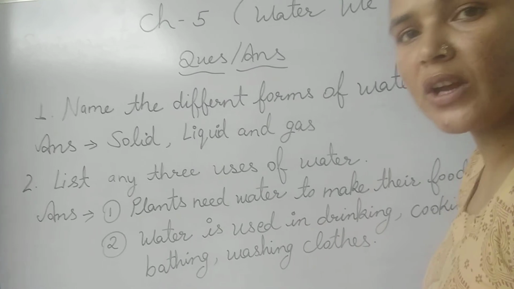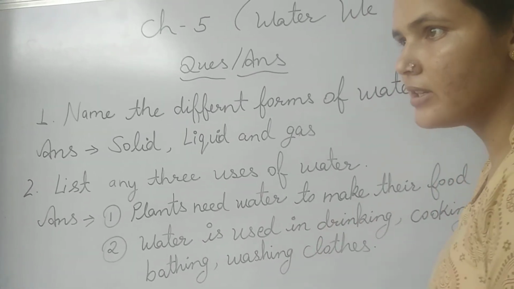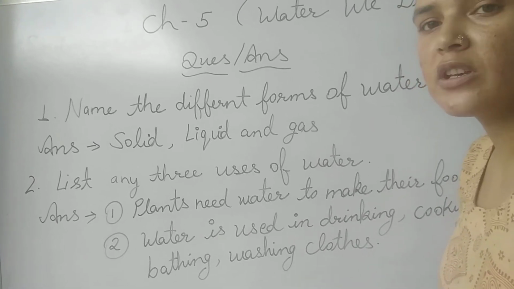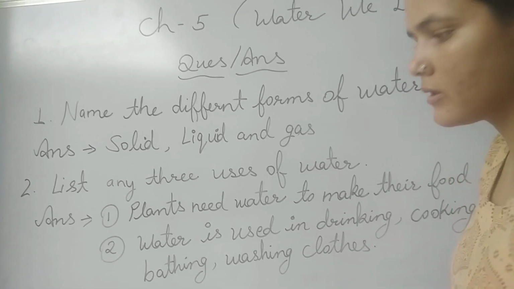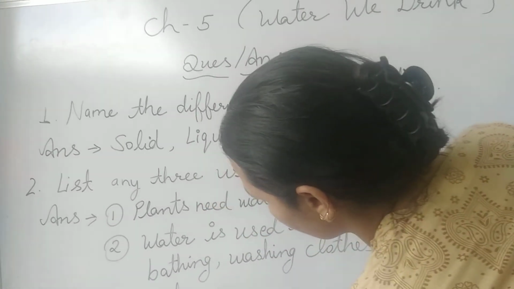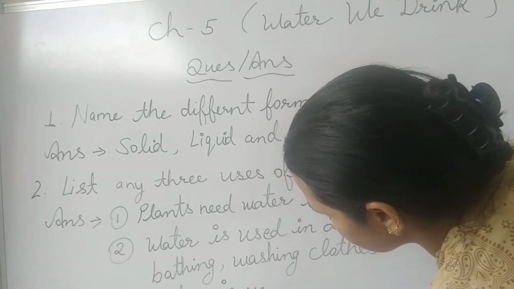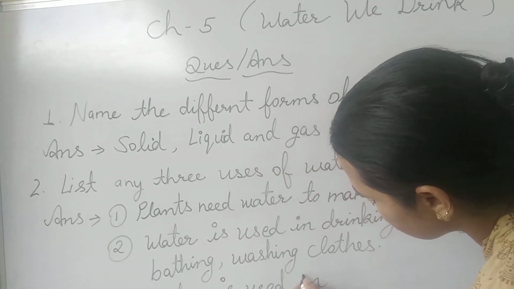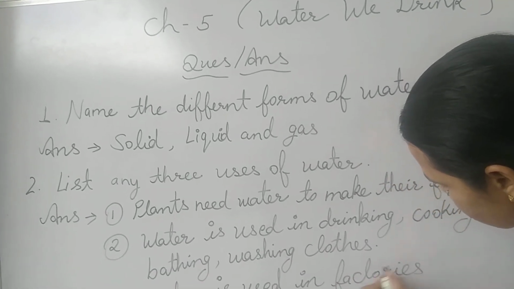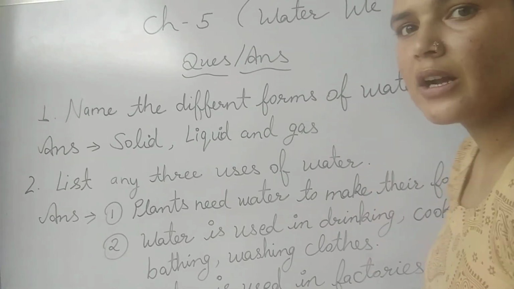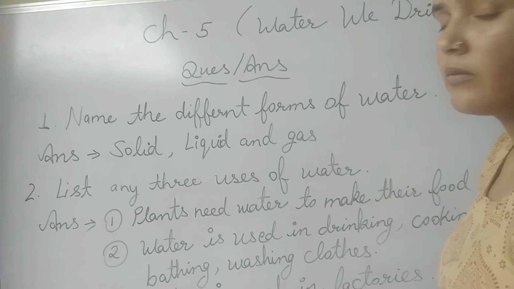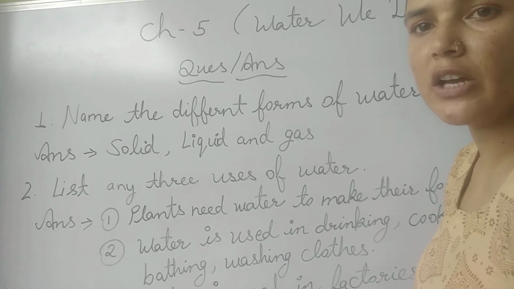And the third point, you can write anything: that it is used in factories, or in hydroelectric plants, or water is used for recreational purposes. So we will write here, water is used in factories. So these are the different ways in which we are using water.